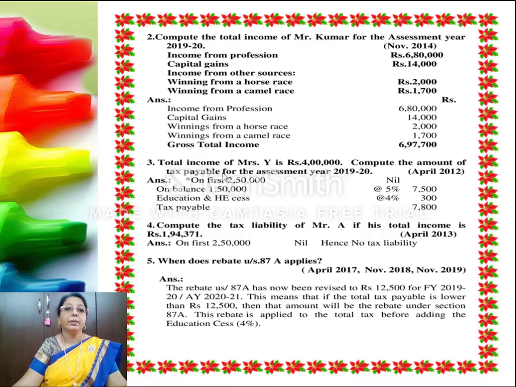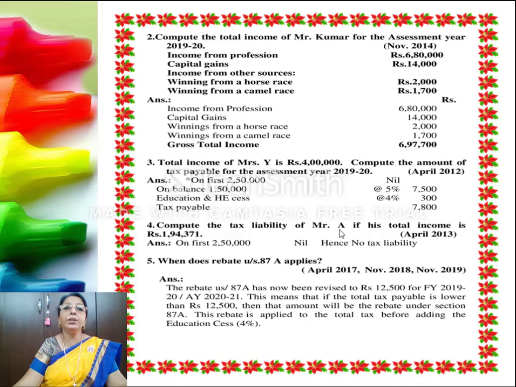6,97,700. Now, what is the tax payable by Mrs. White if the income is 4 lakh? So we are calculating the tax. So on the first 2,50,000 it is nil. Next 1,50,000 at 5% and the cess of 300. So the tax payable is 7,800.